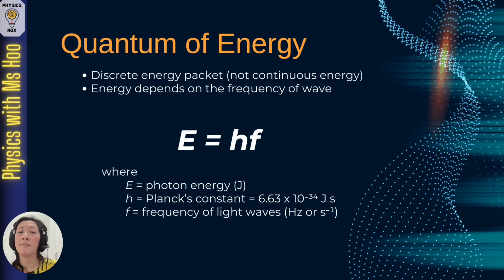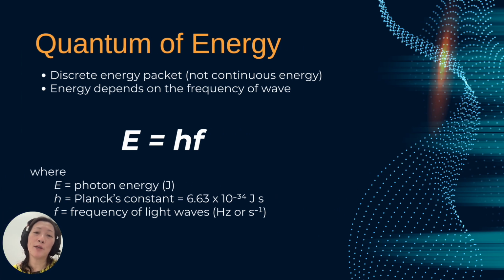If you can recall what we've learned about classical theory and quantum theory, classical theory suggests that light has continuous energy. That's what we always perceive because we see light radiating and we think the energy is continuous. But quantum theory suggests that light is actually emitting energy in energy packets. So that's what quantum of energy is. The energy released by the light depends on the frequency of the wave. The equation you would need to know is E equals hf, where E is the photon energy measured in joules, h is Planck's constant with the value of 6.63 times 10 to the power of negative 34 joule seconds, and f refers to the frequency of the light wave measured in hertz or per second.